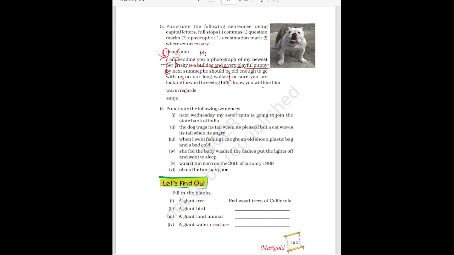Then I know you will like him. Here also, after him you have to put a full stop. Here, warm regards, W will be capital. Warm regards, comma, Sanju. S of Sanju will be capital, full stop. So these errors you have to correct.